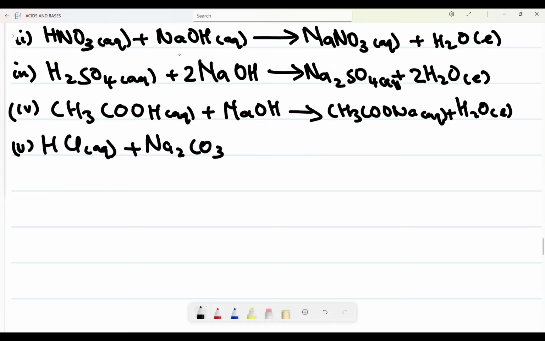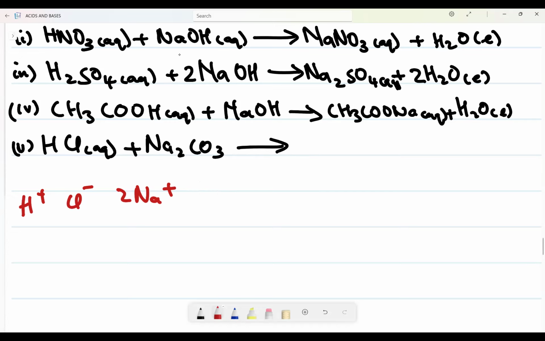Okay, sodium carbonate. Now what will happen? I want you to see this will break now into many parts, which is H plus, Cl minus. This one will be 2Na, plus then we'll have now carbon dioxide.